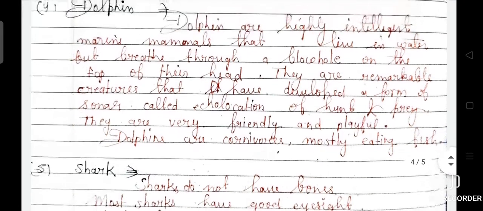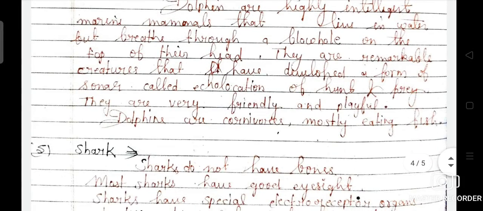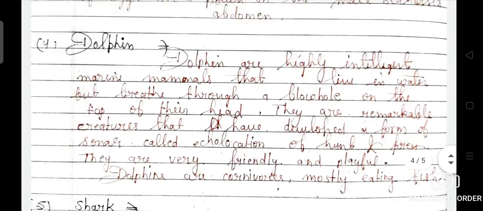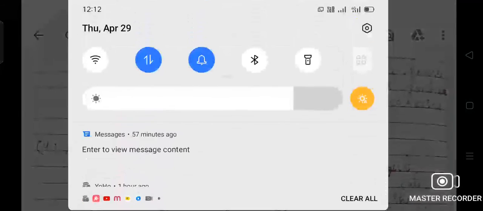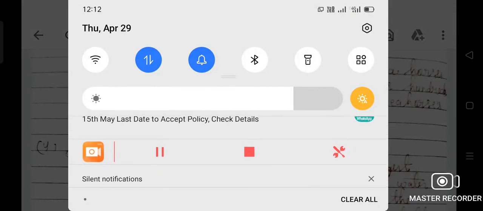They are very friendly and playful. Dolphins are carnivorous, mostly eating fish. So dear student, as you know very well, now we are going to read about dolphin.